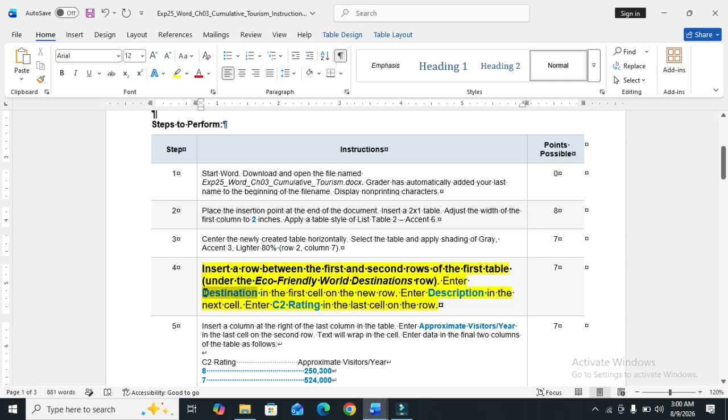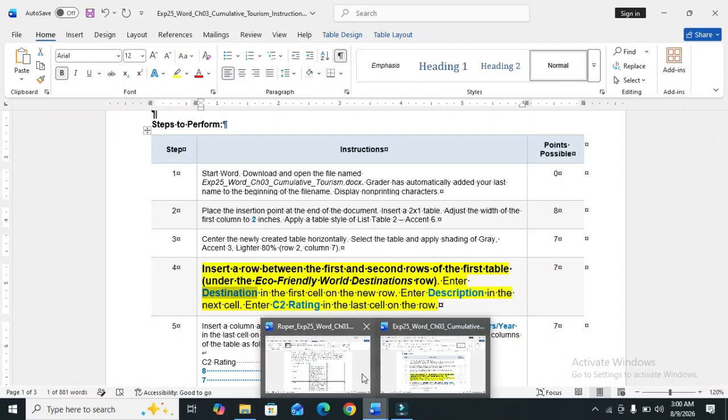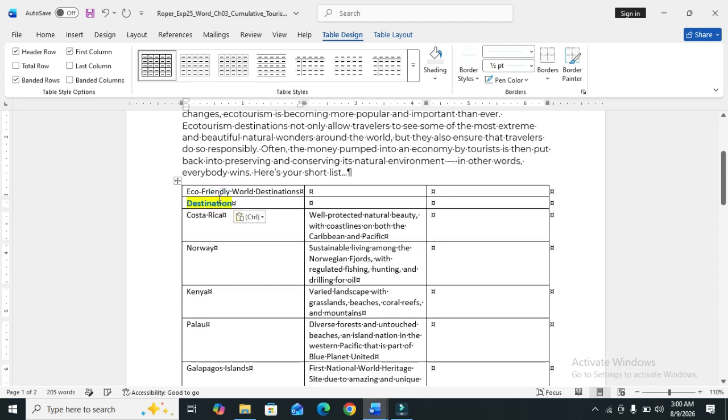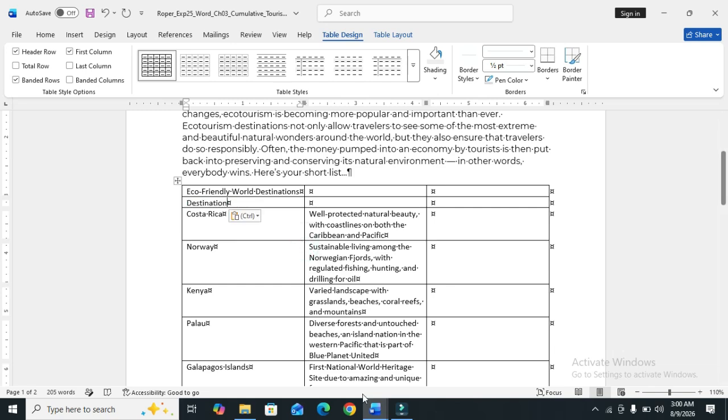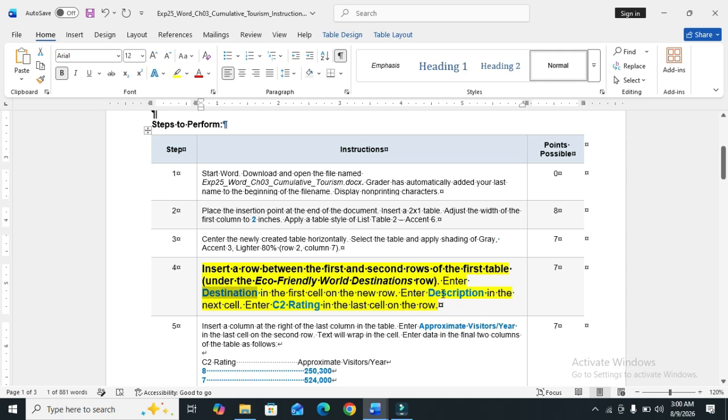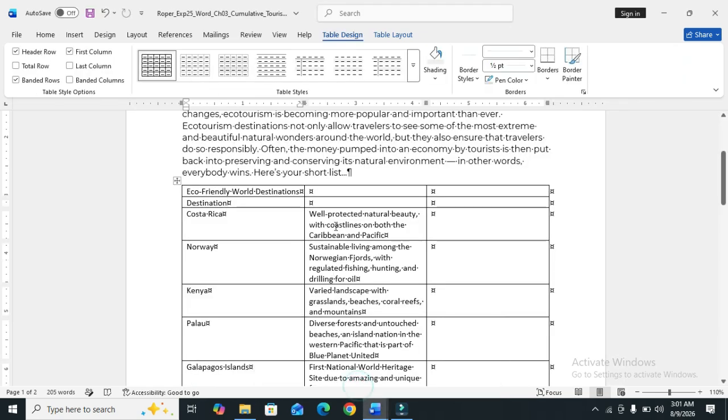So we copy the destination and paste it in the first cell. So we paste, and also next, copy and enter the description in the next cell. So we copy the description and also paste it in the next cell. So we paste.